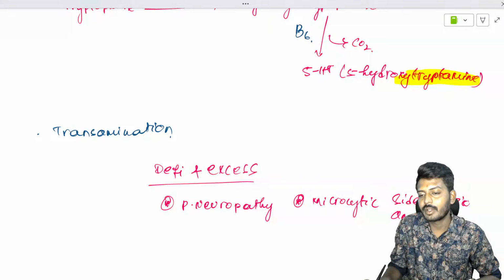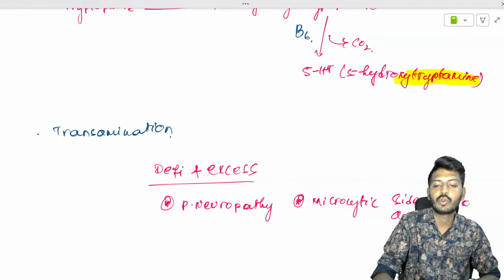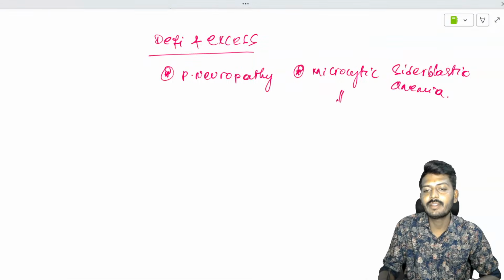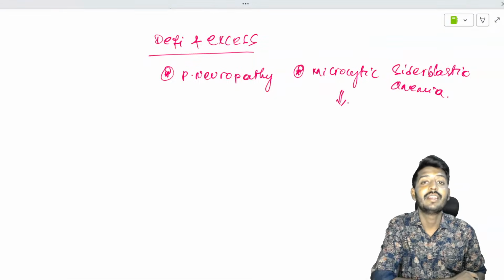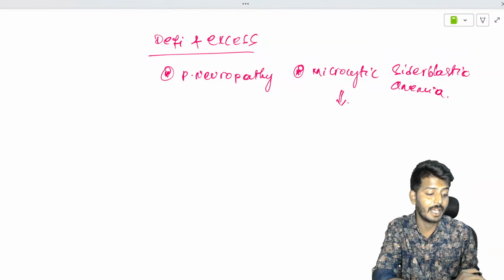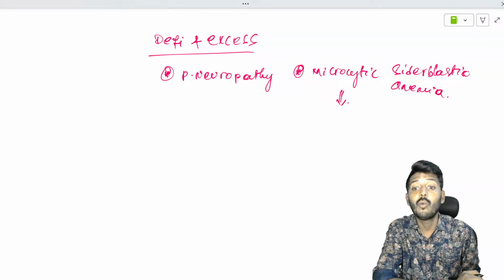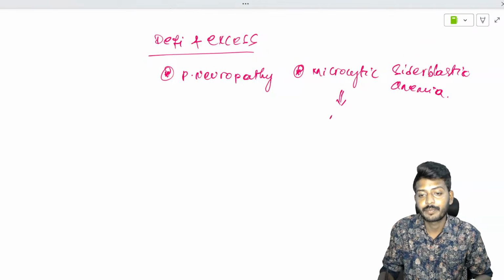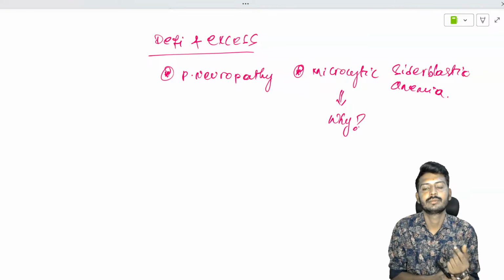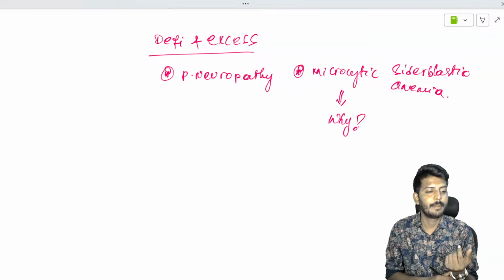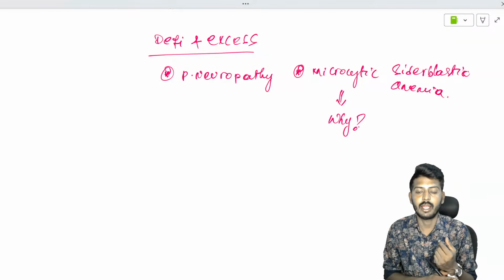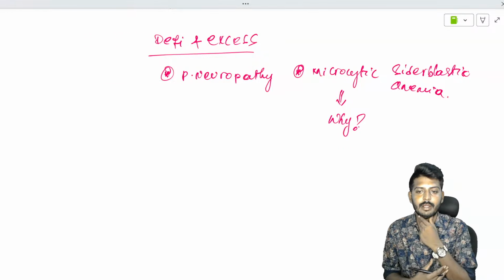They might ask you why anemia, why microcytic anemia. A patient with B6 deficiency develops microcytic sideroblastic anemia. So why does it occur?